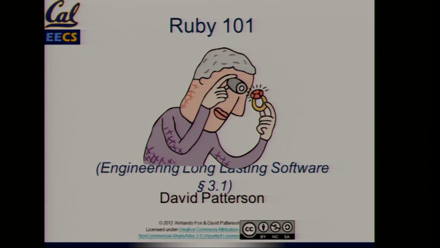Okay, we're going to do our introduction to Ruby. So Ruby is a very simple language. Those of you who took the Scheme course may feel comfortable. It's a minimalist language with a really rich library. So there's 3 pillars to Ruby, and we'll talk about 2 of them this time.